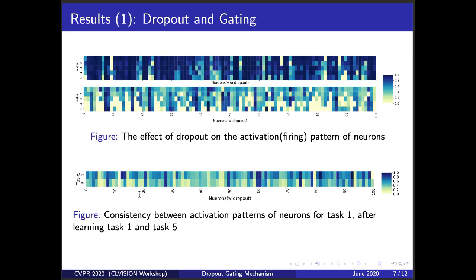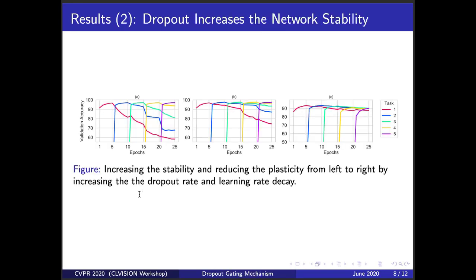In our second result, we discussed the plasticity stability dilemma. Ideally, a neural network requires plasticity for the acquisition of new knowledge in addition to stability, which prevents forgetting of the previous knowledge. However, naively trained neural networks, like the one on the left, are very plastic and not stable, which leads to poor performance in continual learning problems.